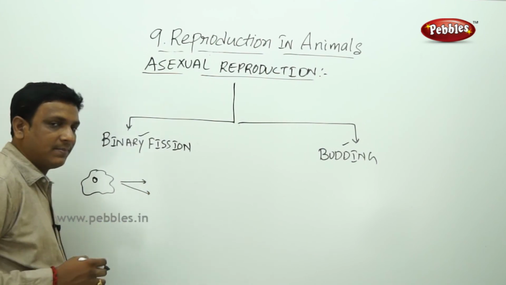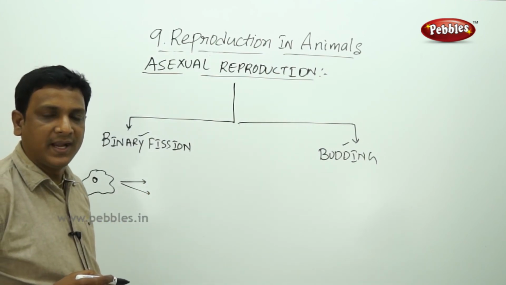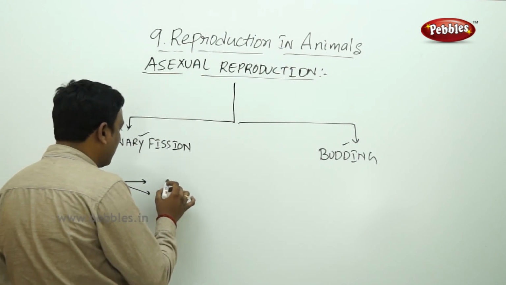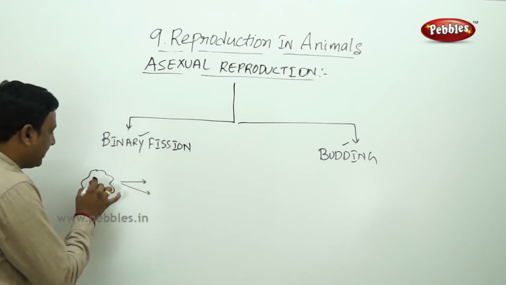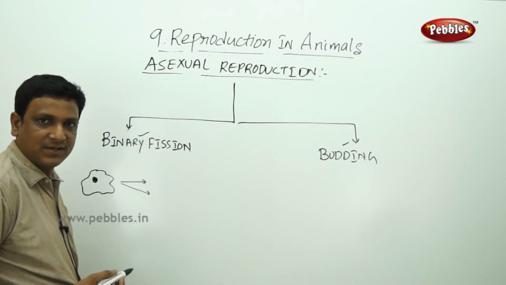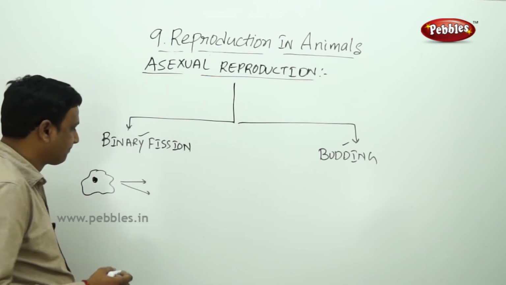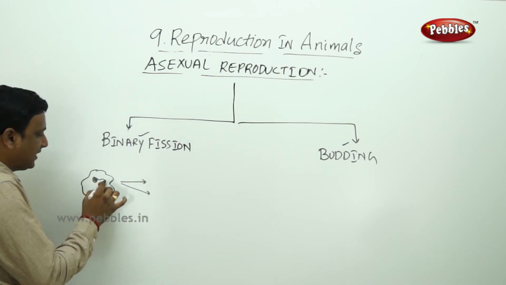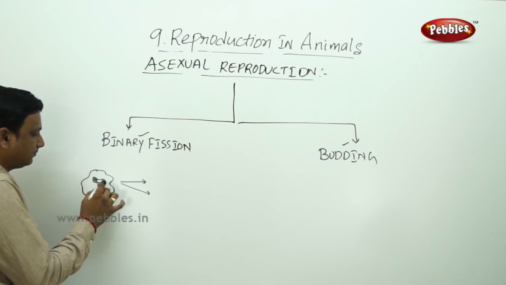If you see this amoeba, it undergoes division. One amoeba divides into 2 daughter cells. So no more parent exists. One parent becomes 2 daughter cells. This is the parent. First the nucleus divides into 2.